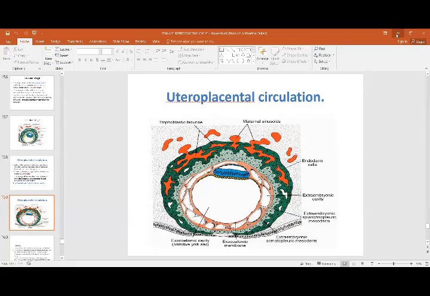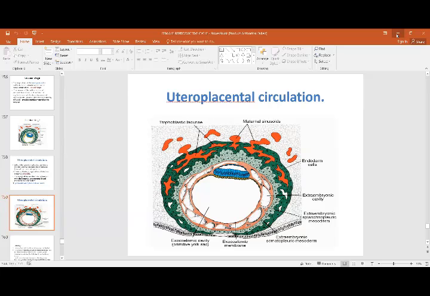So now this is the summary of the second week. The blastocyst is partially embedded in the endometrial stroma. Endometrial changes in preparation for implantation are known as the decidual reaction. Then the trophoblast differentiates into the cytotrophoblast and the syncytiotrophoblast. Lacunae develop in the syncytiotrophoblast, maternal sinusoids develop, and we develop the uteroplacental circulation. Then column-like cells of the cytotrophoblast encroach into the syncytiotrophoblast. These are called the primary villi.